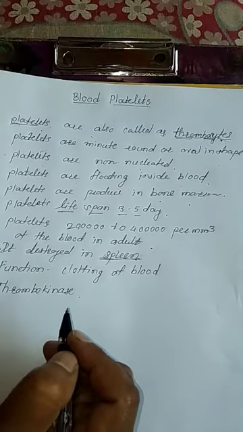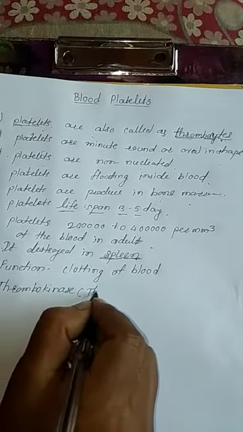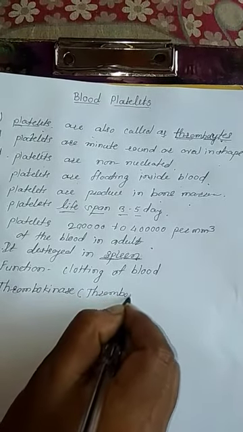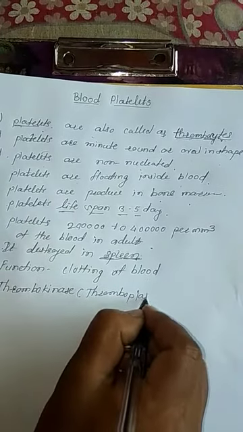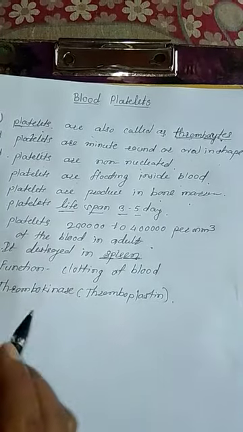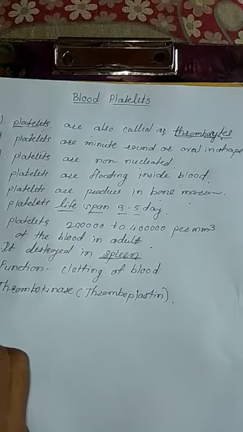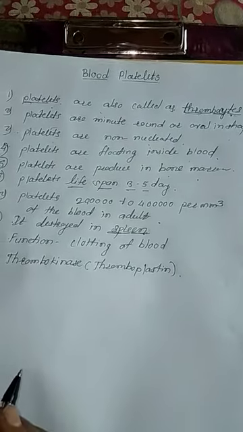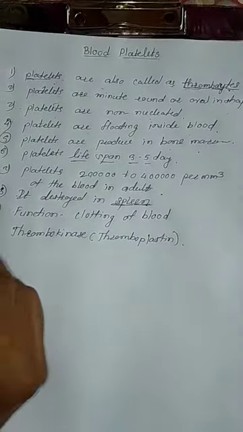It is also called thromboplastin. Got it, everybody?